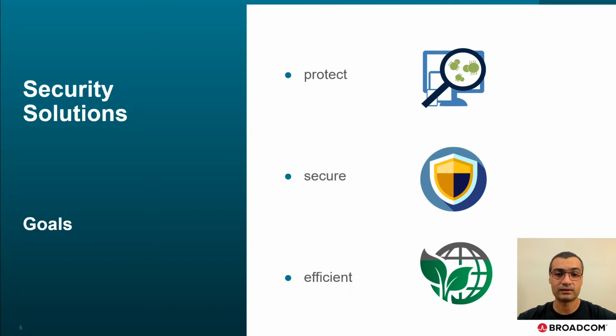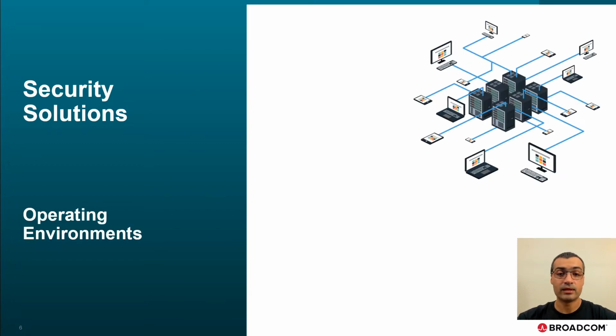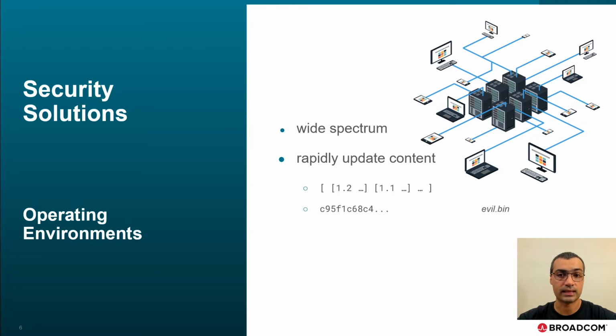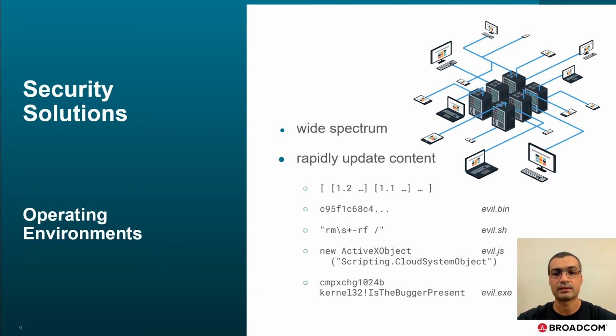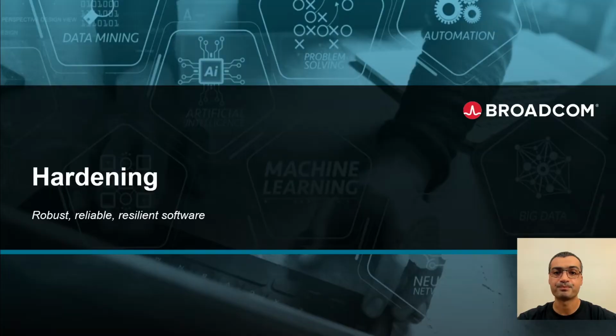This becomes more and more relevant as devices get more polarized, either small, portable with tiny batteries, or large data centers. When we think of the operating environment for our security solutions, we traverse the spectrum from endpoints to gateways, appliances, and ending with backend systems. The need for updating rapidly is seen for a wide range of content, from AI models, hashes, strings, support for new scripting objects, or tweaking opcodes and APIs in an emulator. Given the complexity and frequency of these content updates, we need to put in place various guardrails to limit unwanted side effects. This brings us to a discussion around hardening.